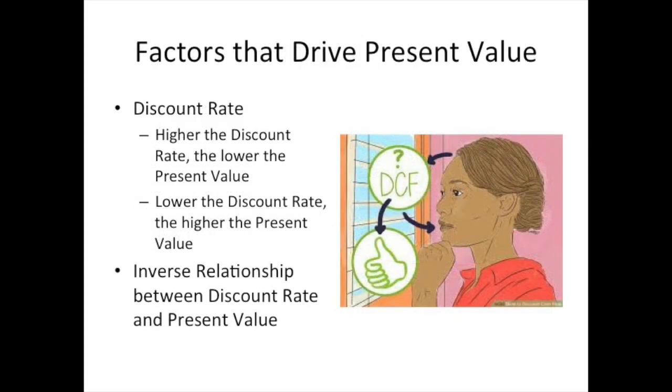The other things that will affect the present value of those cash flows: one, we just talked about the discount rate. The more we discount things back, the less they're worth in present value terms. The less we discount them, the more they're worth in present value terms. So the higher the discount rate, the lower the present value. The lower the discount rate, the higher the present value. It's an inverse relationship between the risk premium, the discount rate, and the present value.